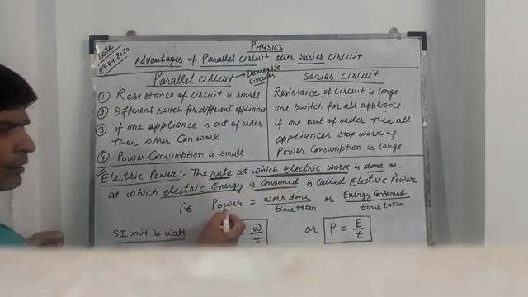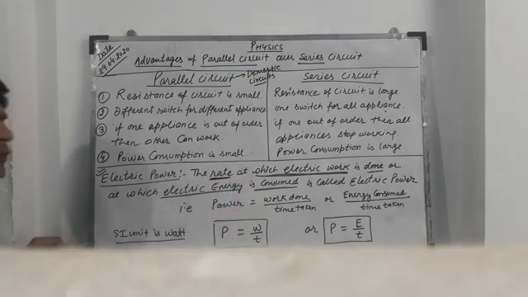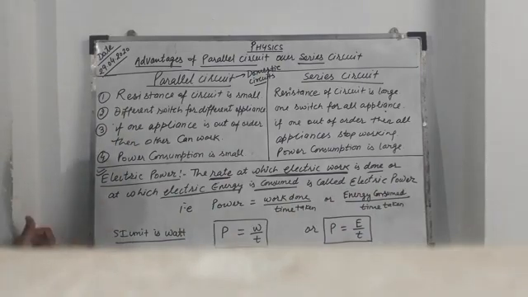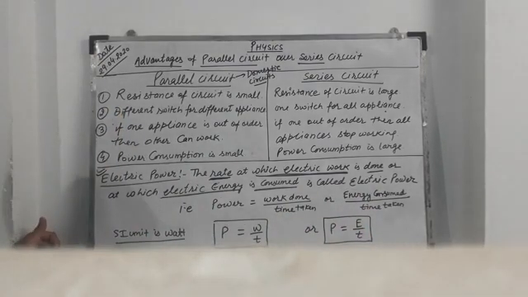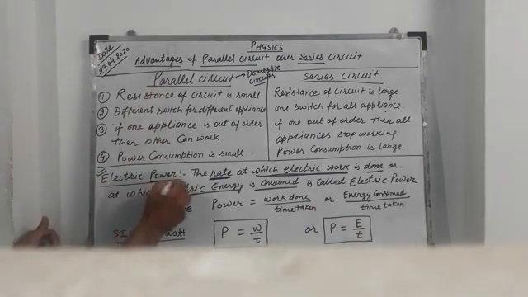That is, power is equal to work done upon time taken, or energy consumed upon time taken. Then we get two formulas: P is equal to W upon T, or P is equal to E upon T. The SI unit of power is watt.